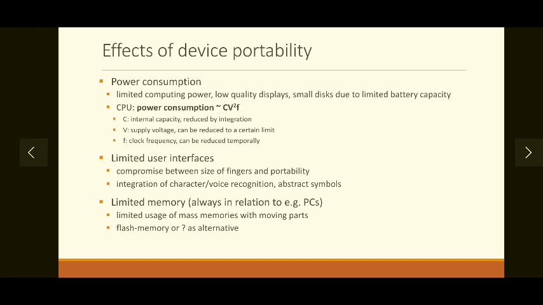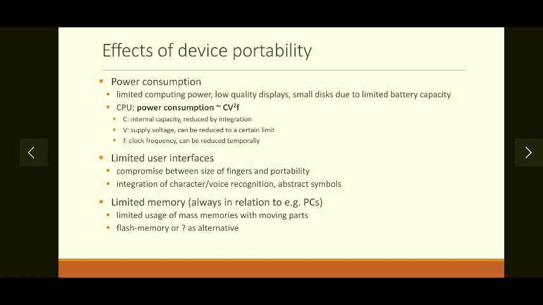Now, up till now we have seen advantages or applications of the mobile communication. There are definitely certain challenges or limitations in the mobile communication. Let's discuss them one by one. First, let's discuss effects of device portability on the communication.